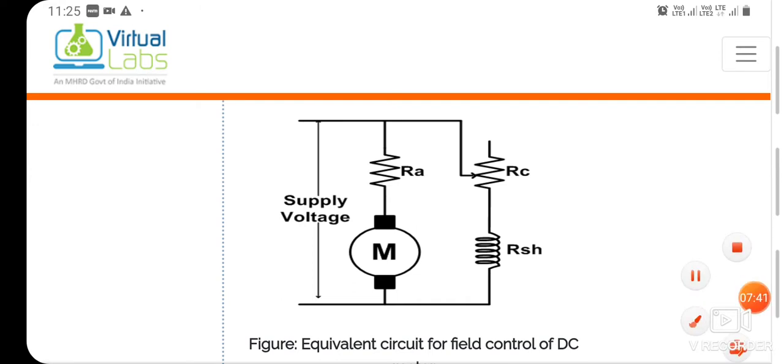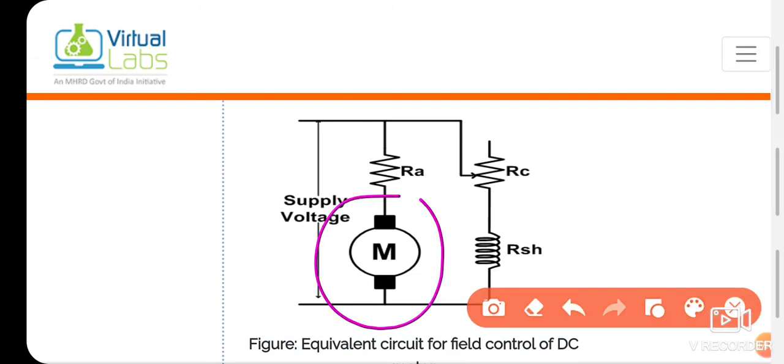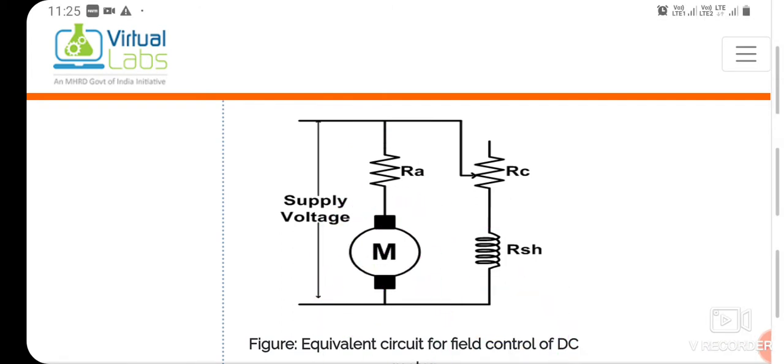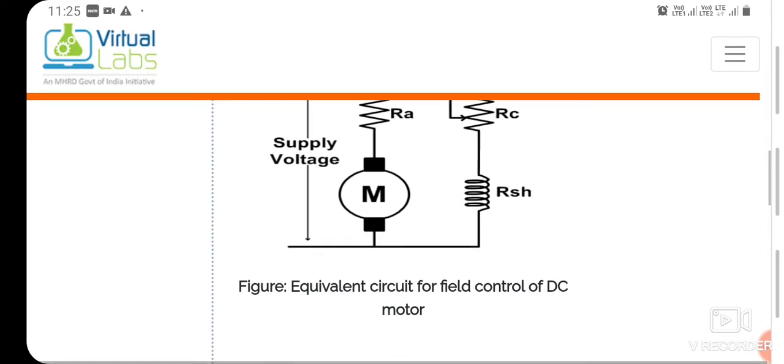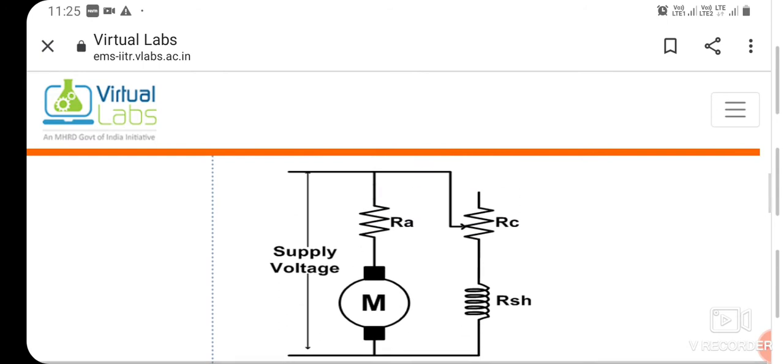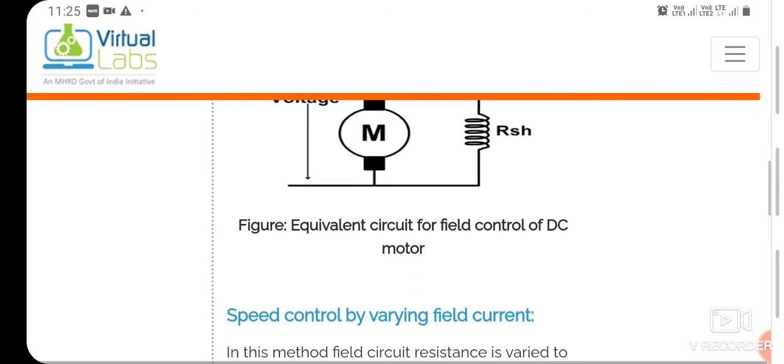And here you can see the motor. As you can see, it is actually the motor, and RA is the armature resistance, and here RSH is the inductor connected in shunt, and here we will vary the field resistance. Okay, we will vary the field resistance, and we will see how it actually affects the speed.